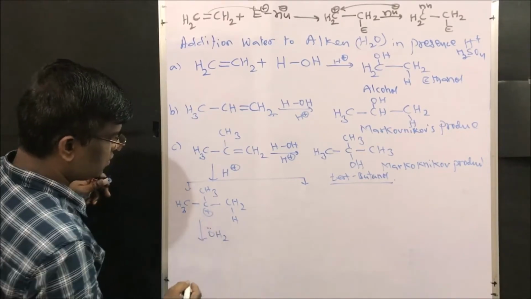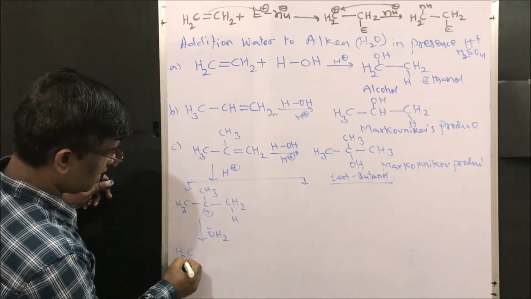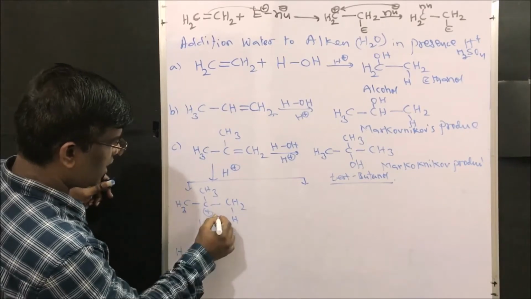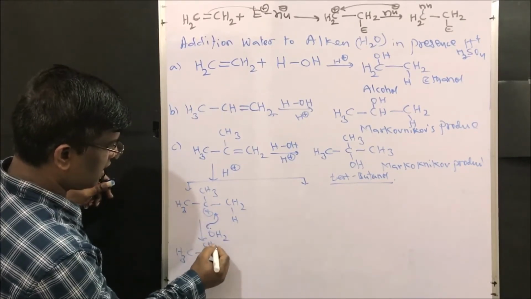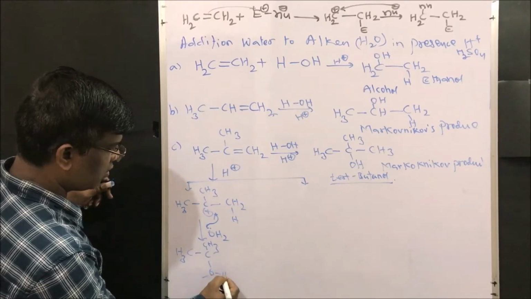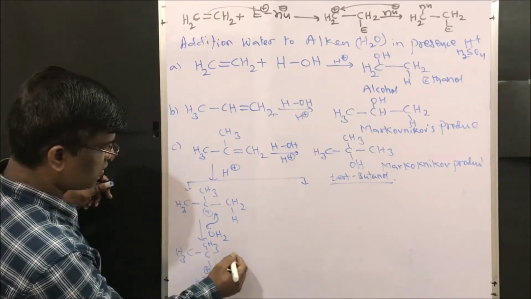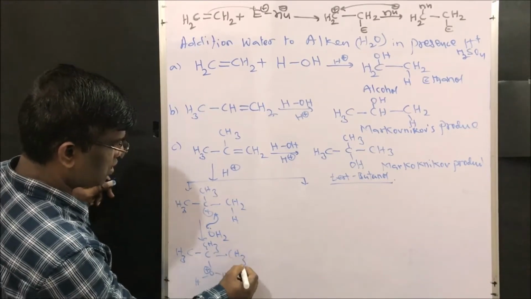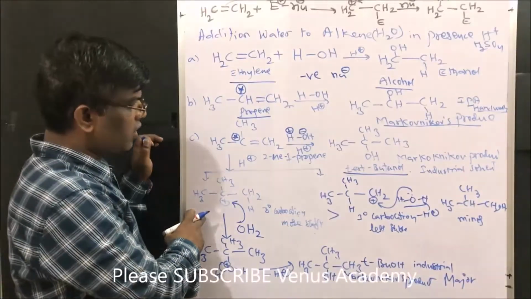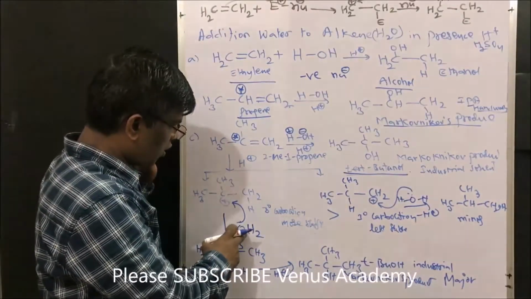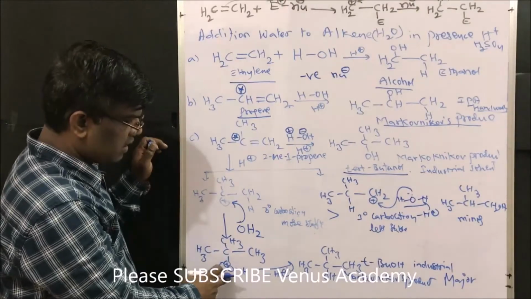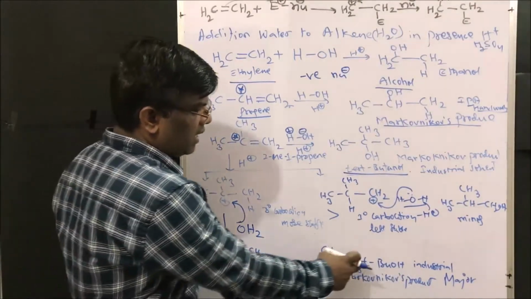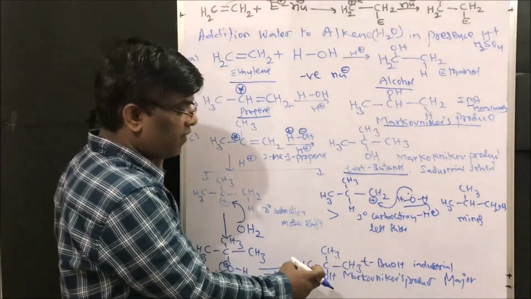OH2, right? So this OH2 CH3 C will be added here, CH3 O hydrogen. This is a positive charge, and CH2, right friends? So dear friends, the formed tertiary carbocation adds to water molecule to give this intermediate. This loses H plus ions to give tertiary butanol, which is industrially very important.